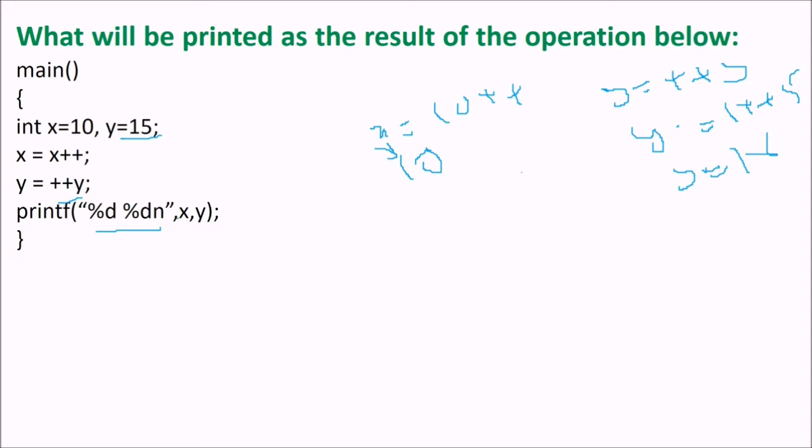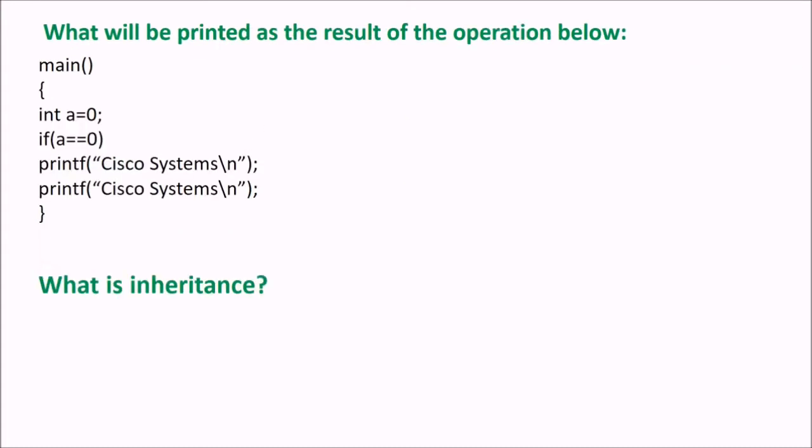But let us see what x should be. What has happened? x++ has already taken place. Though x has been assigned to x, x++ is also taking place, and ++y is also taking place. So what will be the answer? The answer will be 11 and 16. At first go you'll be tempted to answer 10 and 16, but it is not so, because x++ will take place, so x will be 11.